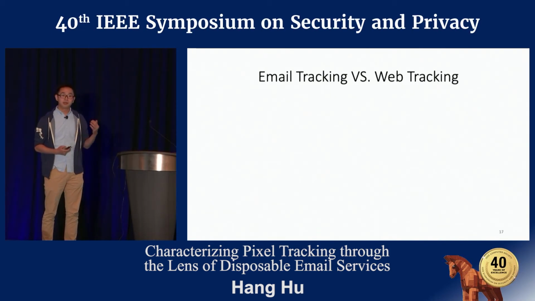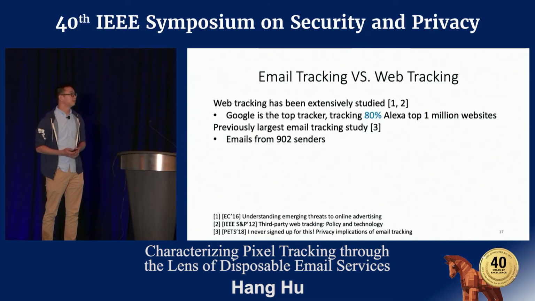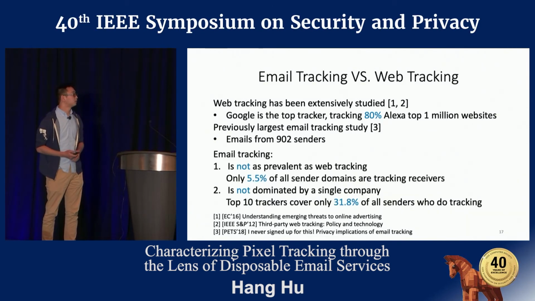Let's compare email tracking to web tracking. Web tracking has been extensively studied. Google is the top tracker, tracking 80% of Alexa top 1 million websites. However, email tracking isn't well understood yet. Previously, the largest email tracking study only collected messages from 900 sender domains. We used a much larger email dataset, and our result shows that email tracking is not as prevalent as web tracking yet. Only a small portion of senders are tracking receivers. And email tracking is not dominated by a single company yet. Top 10 trackers only cover 31.8% of all senders who are doing tracking.